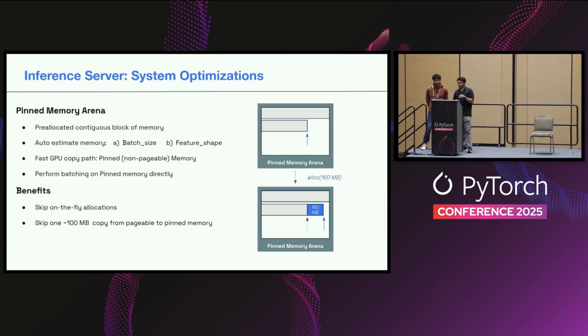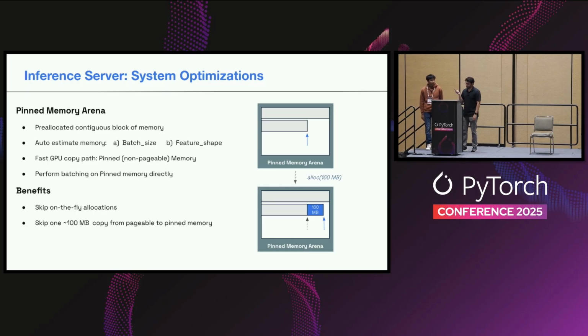The other thing that we did is that instead of backing this memory with pageable CPU memory, we directly backed it with pinned CPU memory, so there is no pageable to pinned memory copy anymore. And the pinned memory has a nice fast copy path into the GPU. This is the same as the Torch pinned memory that most people end up using. And so I think the benefits here are that we skipped the on-the-fly allocations, and we skipped a giant copy from pageable memory to pinned memory.